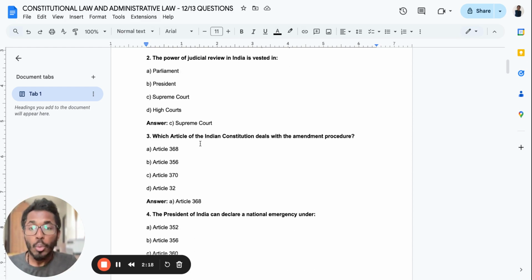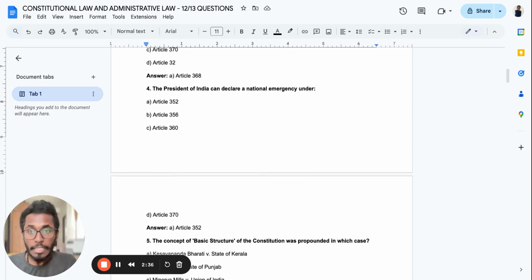Question 3: which article of the Indian Constitution deals with the amendment procedure? Open your Bare Act, open Article 368 and give it a small read. They've given four options: Article 32, 370, 356, 368, and the right answer is Article 368.